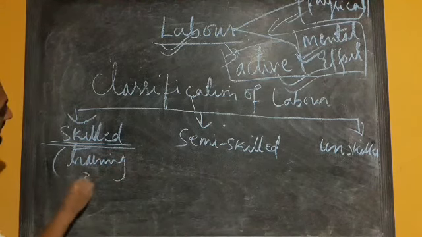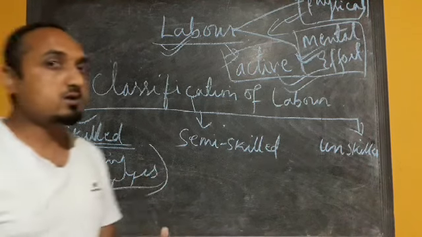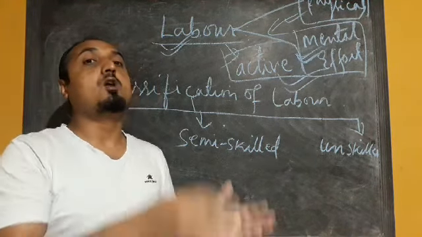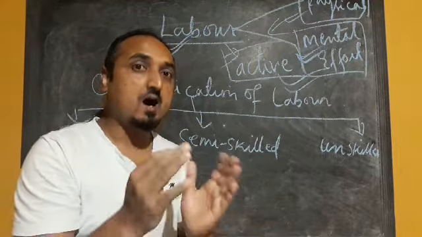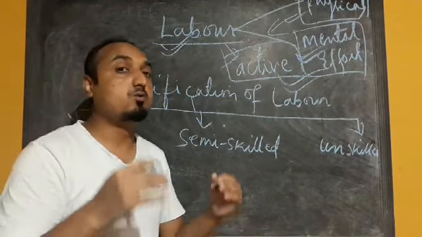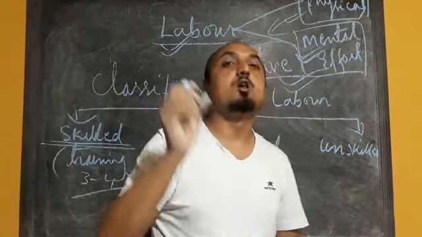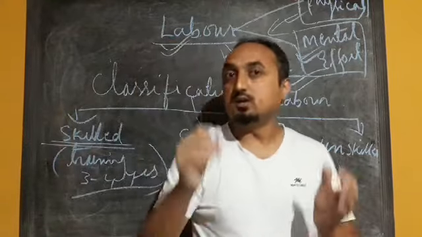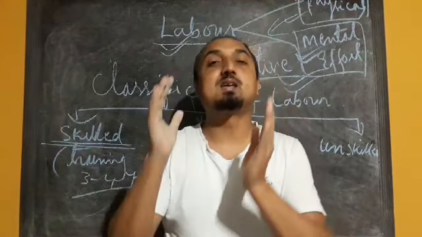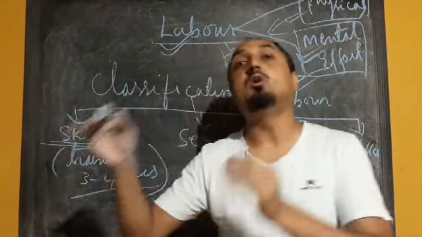Doctors, engineers, lawyers, even teachers are all examples of skilled labor because they have gone for training for at least 3 to 4 years.